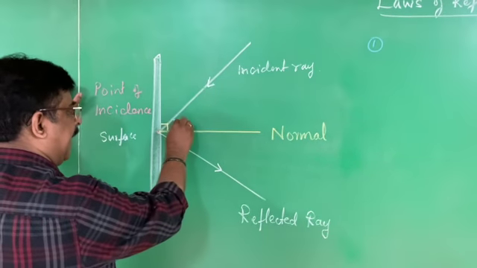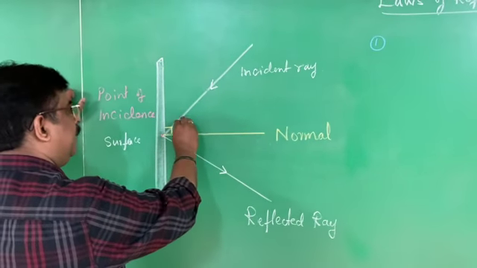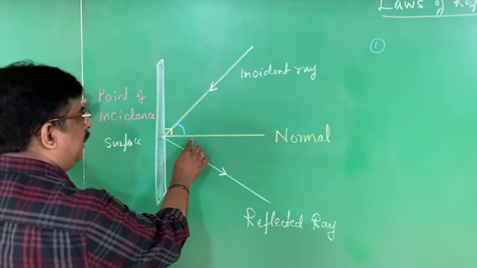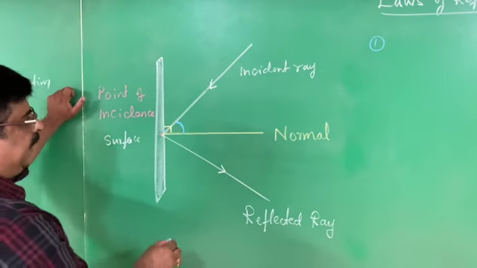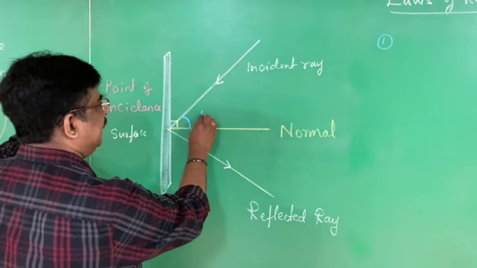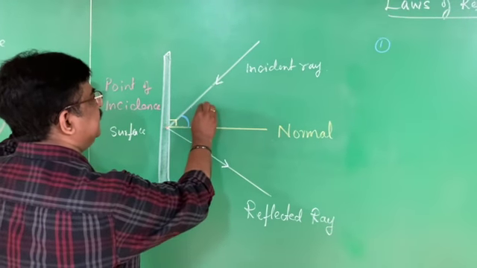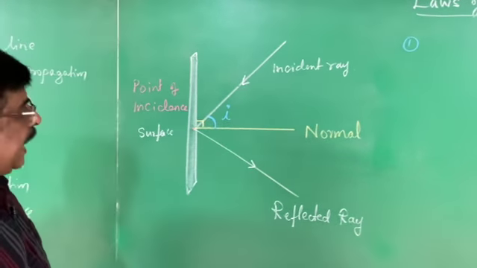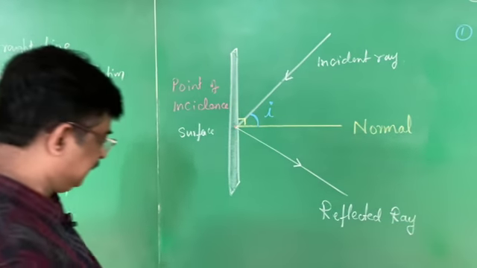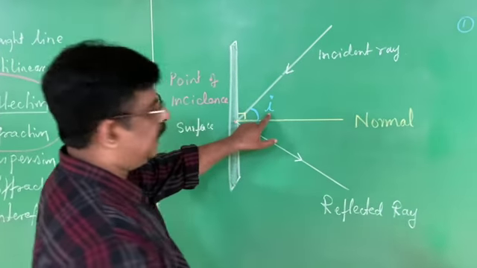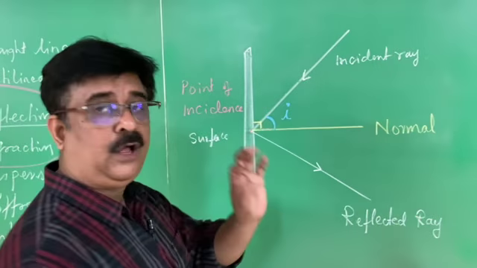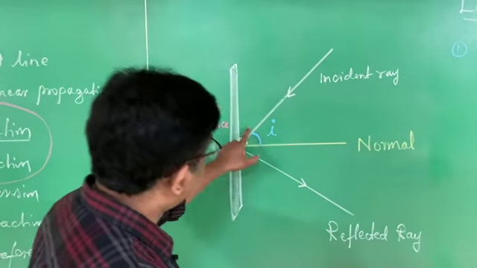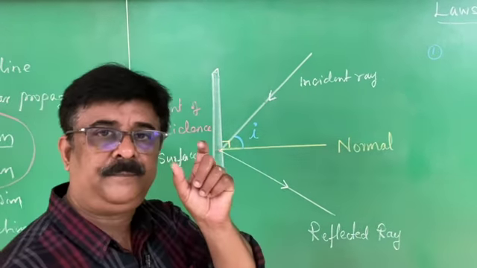When I measure the angle between the normal and the incident ray, I call this the angle of incidence. This one, small letter i, is the angle of incidence. You measure the angle of incidence with a protractor.